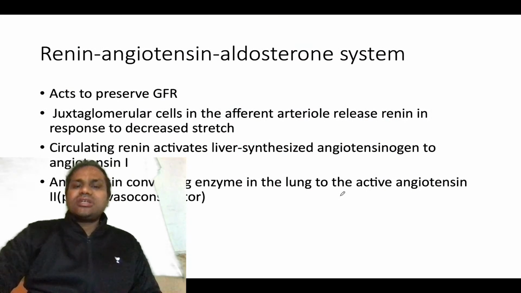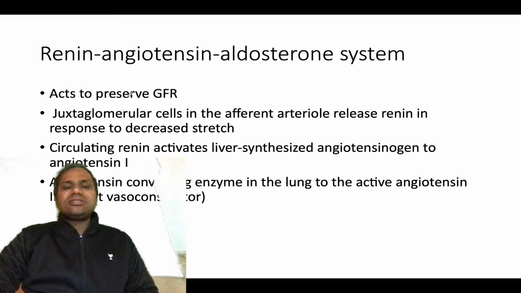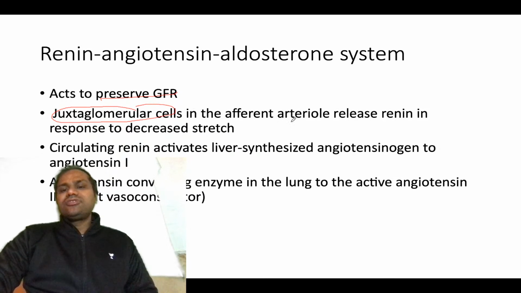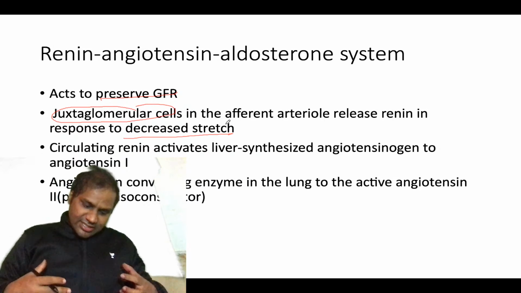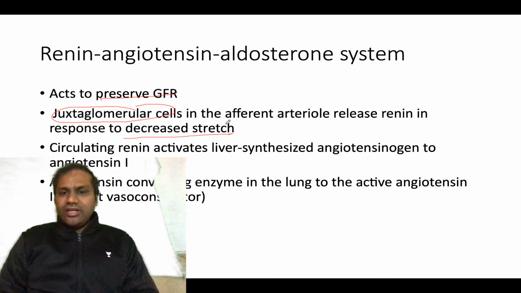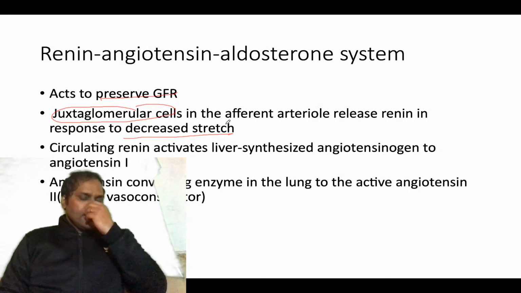Next is the renin-angiotensin system. This also acts to preserve GFR. Basically you have juxtaglomerular cells. By now we know very well what juxtaglomerular cells are. In the afferent arterioles, they release renin in response to decreased stretch. Whenever there is decreased stretch of the muscles, what happens? There will be increased renin, and circulating renin will activate what?